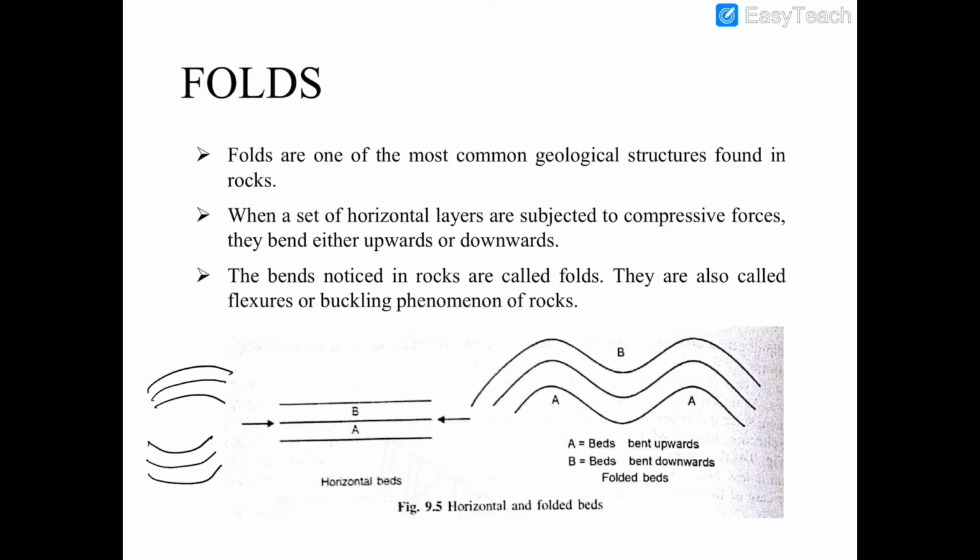They are also called flexures or buckling phenomena of rocks. Generally, they occur in series. Here, this is one fold, this is another fold, this is another fold. So, we can say that the folds are in series pattern.